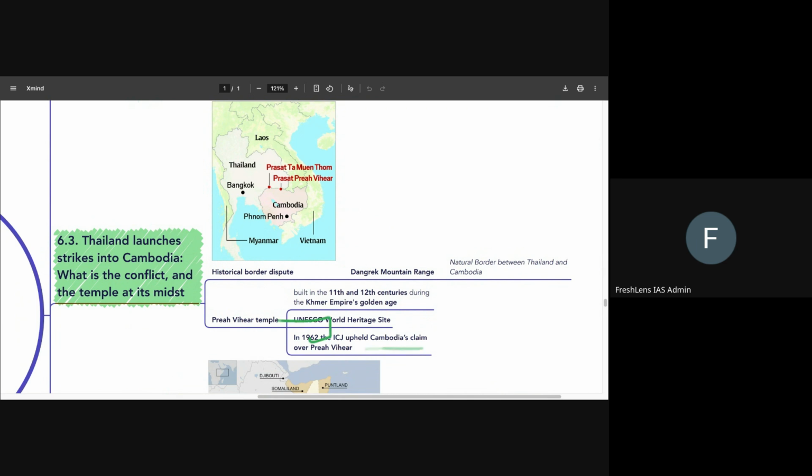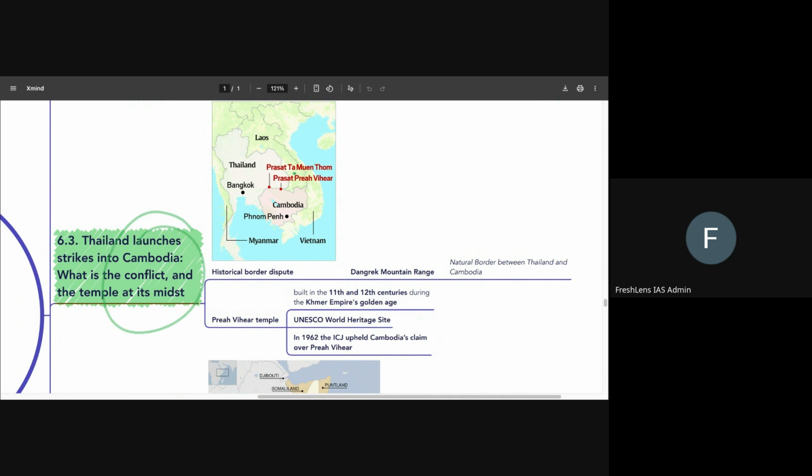In 1962, the International Court of Justice upheld Cambodia's claim over the Preah Vihear. However, Thailand is not very happy with it, and that is why disputes have regularly occurred, and now the disputes have converted into border skirmishes, conflicts, etc. So we have to know this.